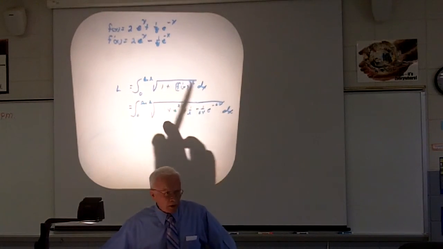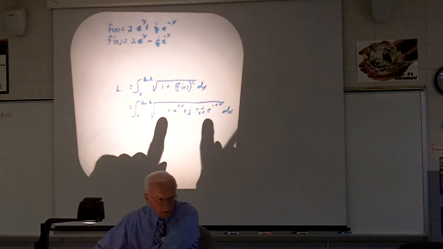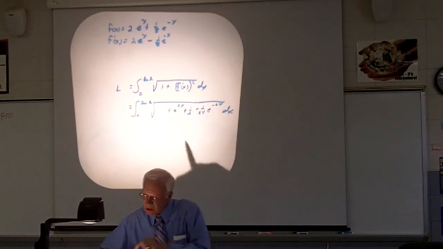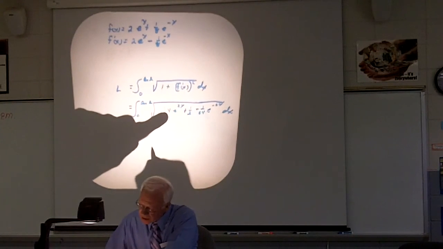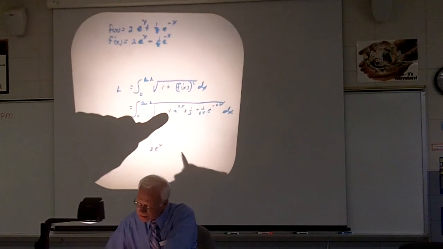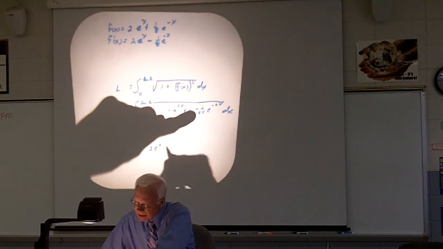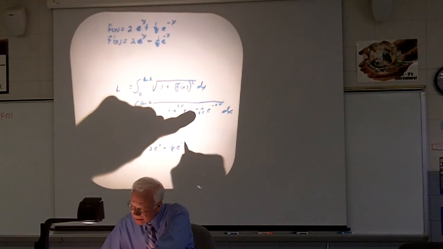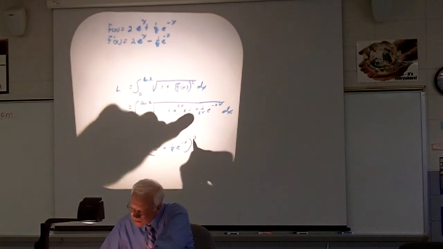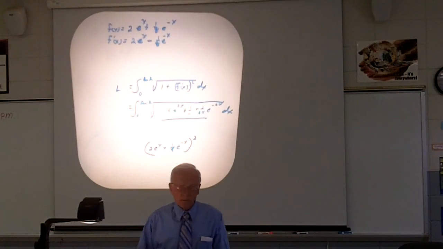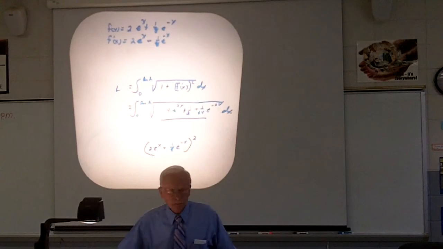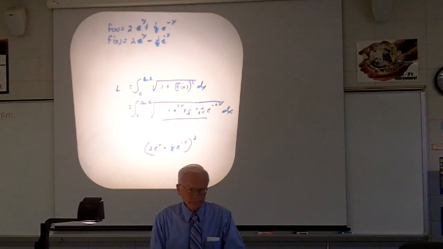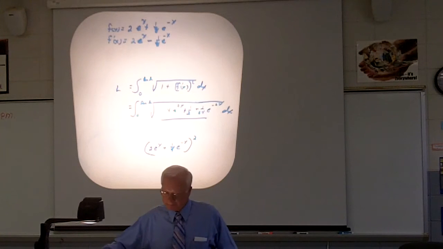Now look at this. Underneath here is a perfect square. Because we just did it, I'm going to just undo it. If I undo this, this becomes 2e to the x. That becomes, now it's going to be a plus, 1 over 8e to the negative x. If I square this, I get this. Okay? Any questions on that?